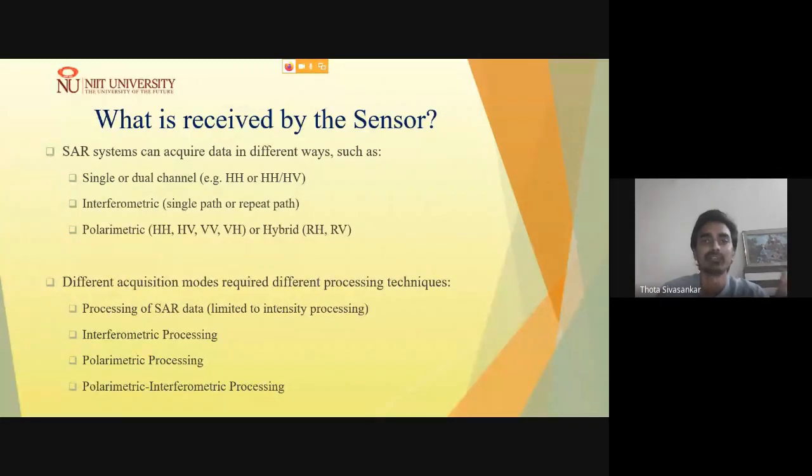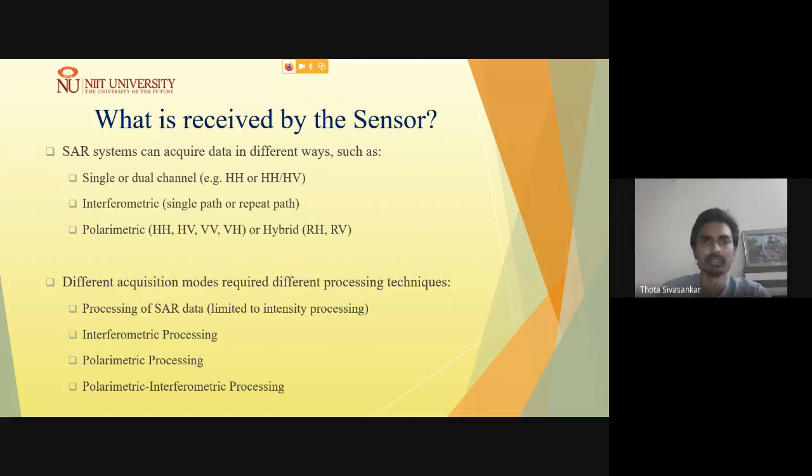Here we have full polarimetry as well as hybrid polarimetry. Hybrid polarimetry is a recent technique, and my primary research is focused on hybrid polarimetry. Okay, in full polarimetry, we are trying to acquire the images in all four possible polarizations.